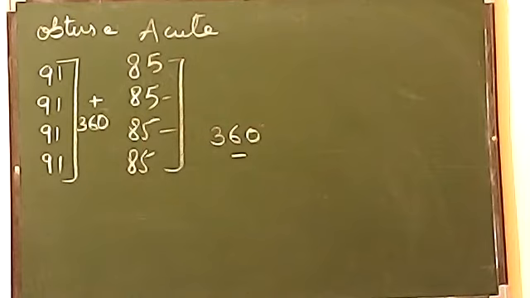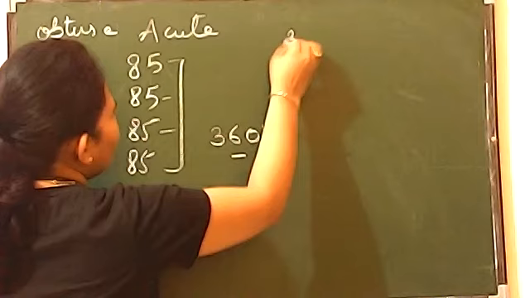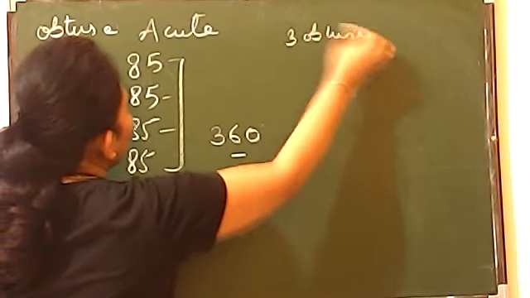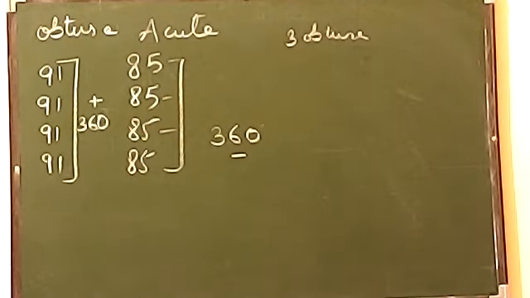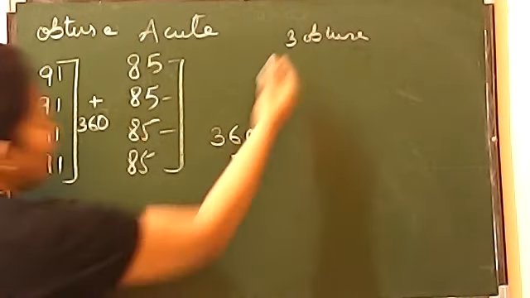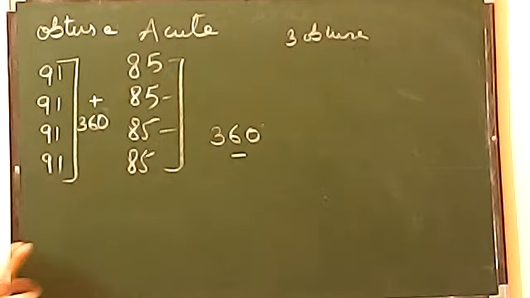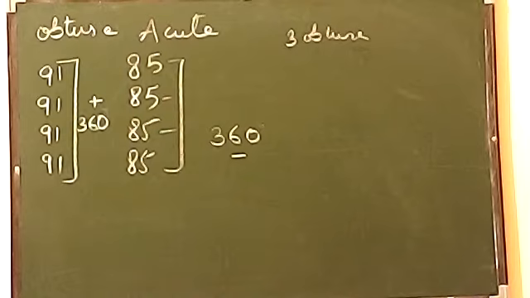Now move on to the third. It is telling 3 obtuse. Now tell me, will 3 obtuse be possible? If you take 3 obtuse, yes, the sum can come out more or less than 360, and the fourth one you can take as acute, so it will be the correct position. So remember you can take 3 obtuse, and if you take 3 obtuse, the fourth one, if you take acute, the condition will be appropriate. According to me, 3 obtuse is correct.